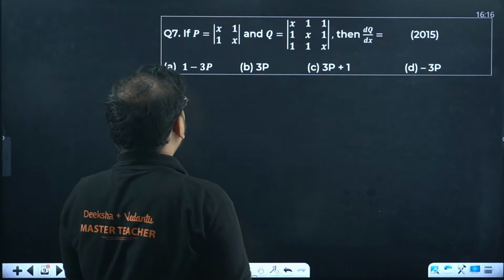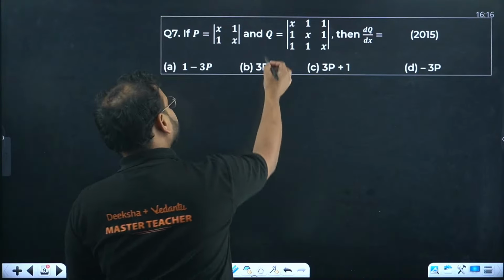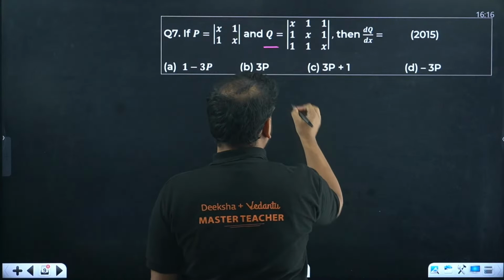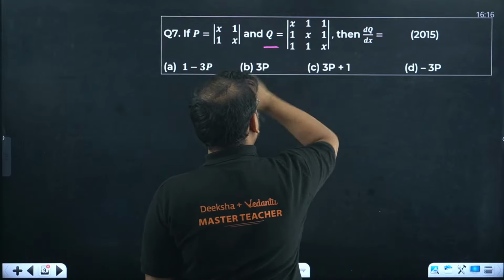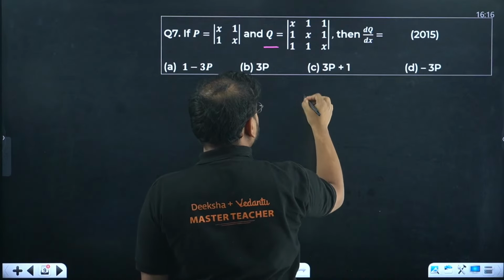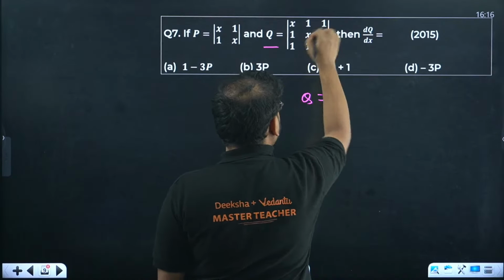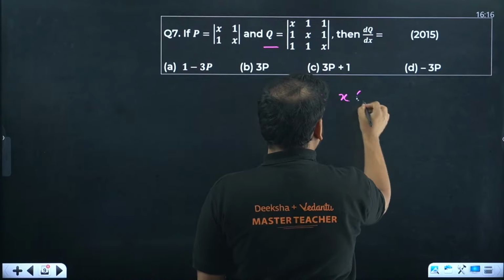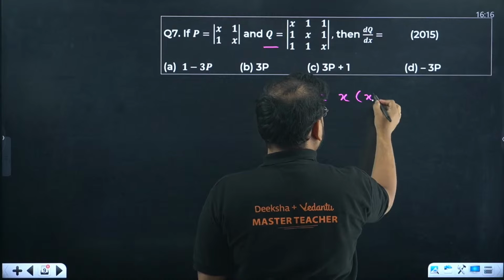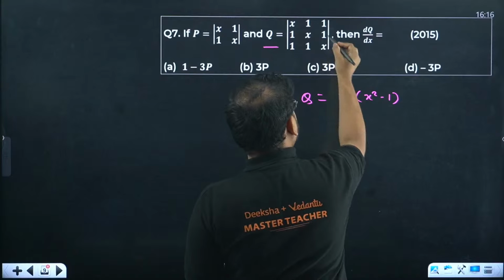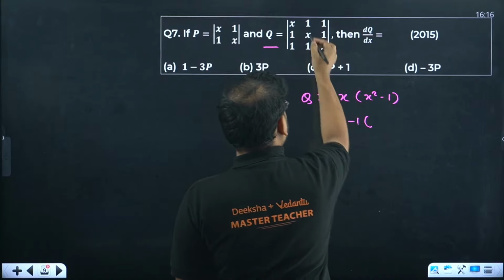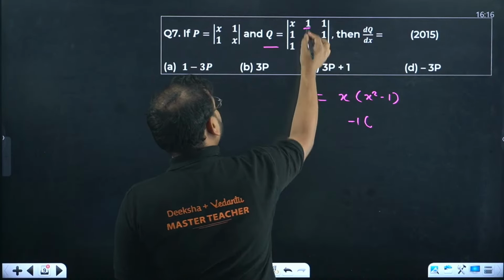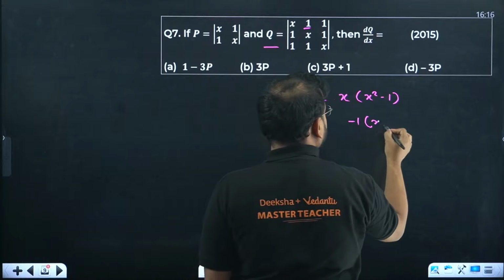Question number 7. x, 1, 1, x, that's p. This is q. We need the determinant of q, because you have to solve this first. So let's find the q value, the determinant of this particular matrix. Across x, I'm getting x square minus 1. Across minus 1, this term I'm getting x minus 1.